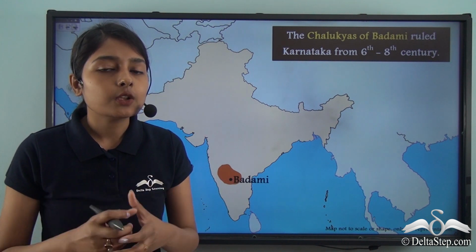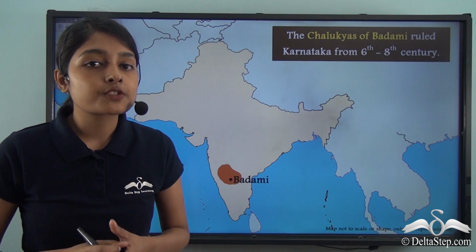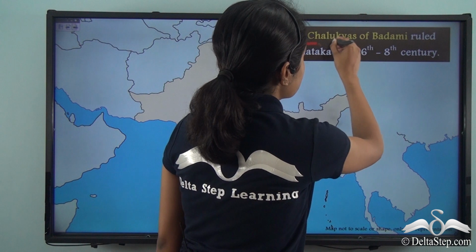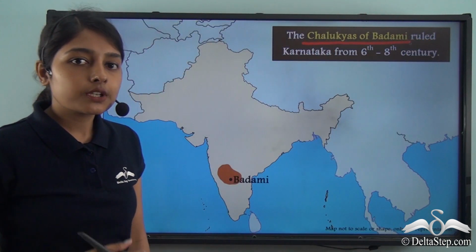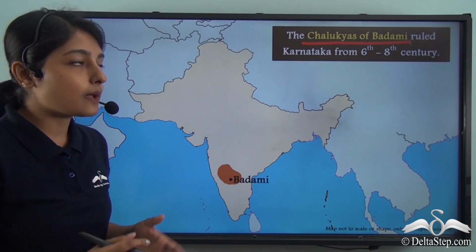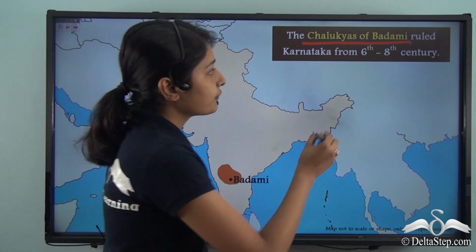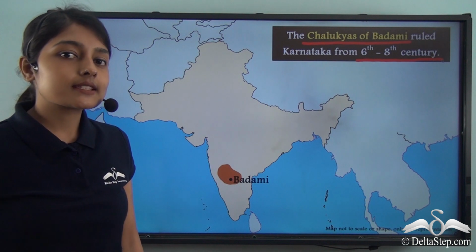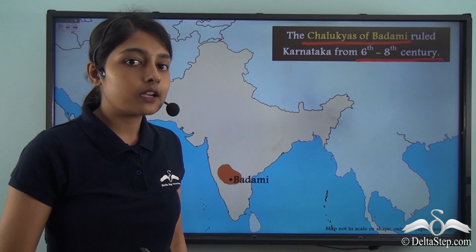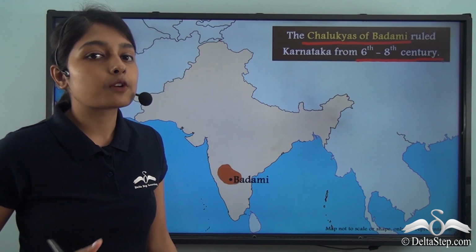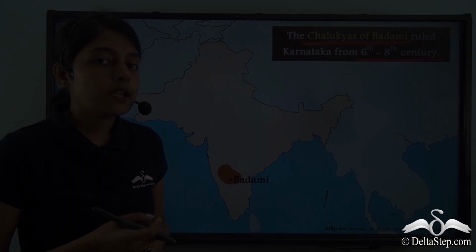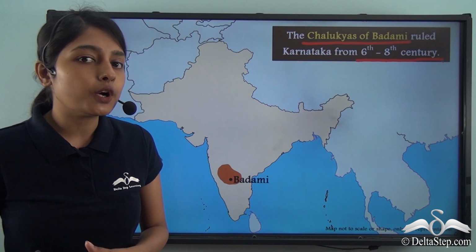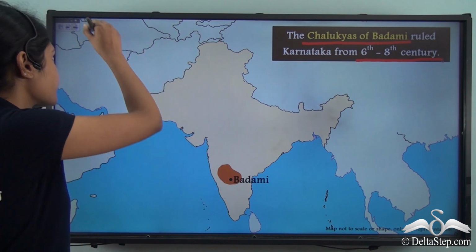Now in this Chalukya dynasty, several kingdoms ruled, among which the earliest was the Chalukyas of Badami. The Chalukyas of Badami, as you can see on this map, ruled Karnataka from the 6th to the 8th century. So this is another instance in this regard of a new kingdom that was founded in the medieval period. Now let us find out how the Chalukyas are of great importance in this discussion.